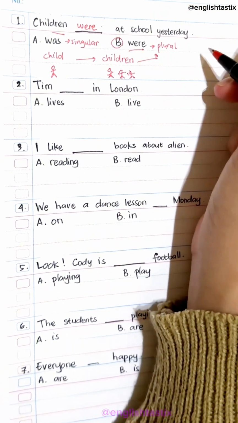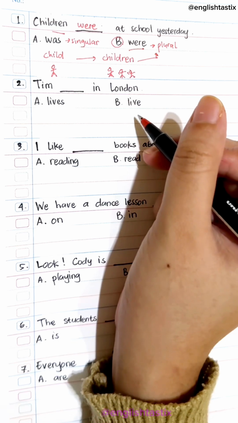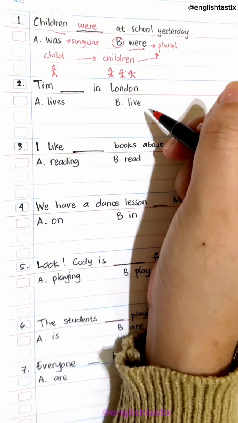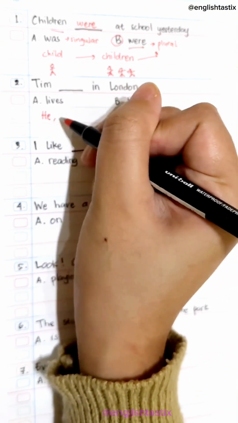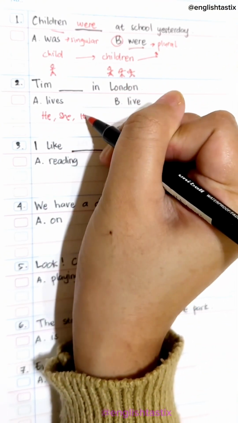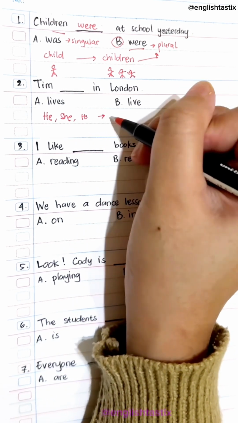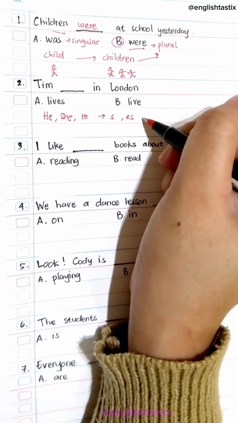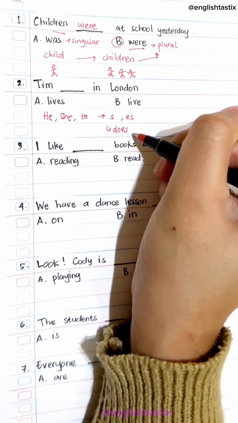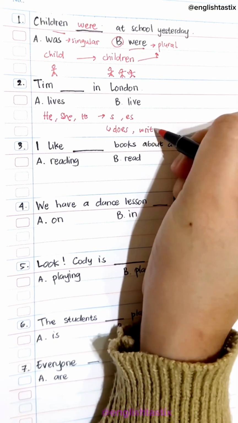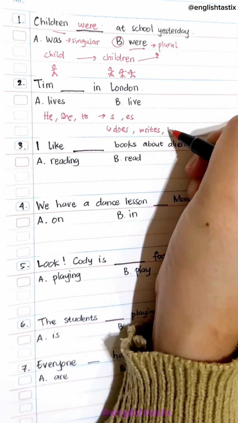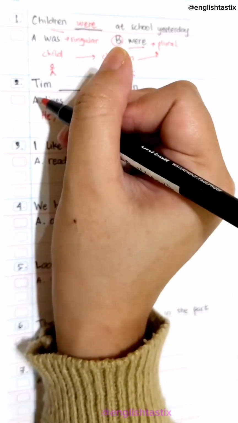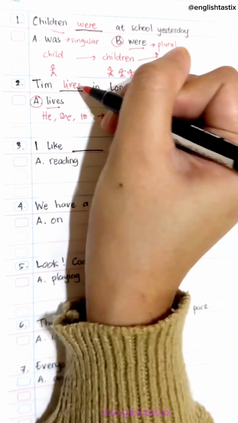Alright, next. Tim blank in London. Tim lives in London or Tim live in London? Okay, remember this guys. Whenever you have he, she, it, the base verb is followed by s or es, like does, writes, lives. The base verb plus s or es, okay? Tim is he. So the answer is Tim lives in London.